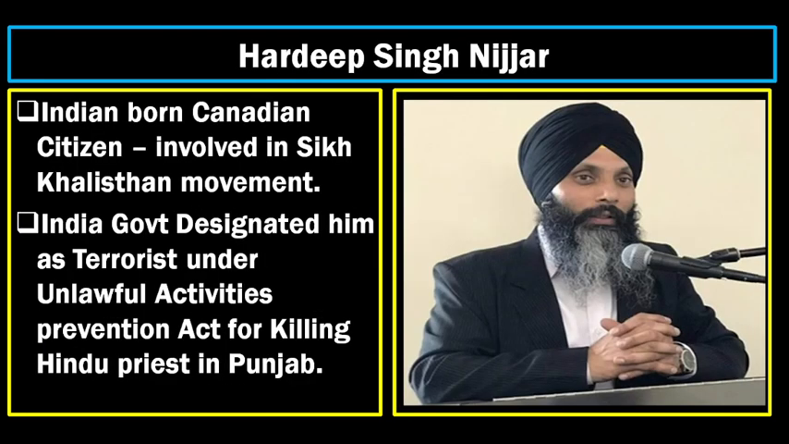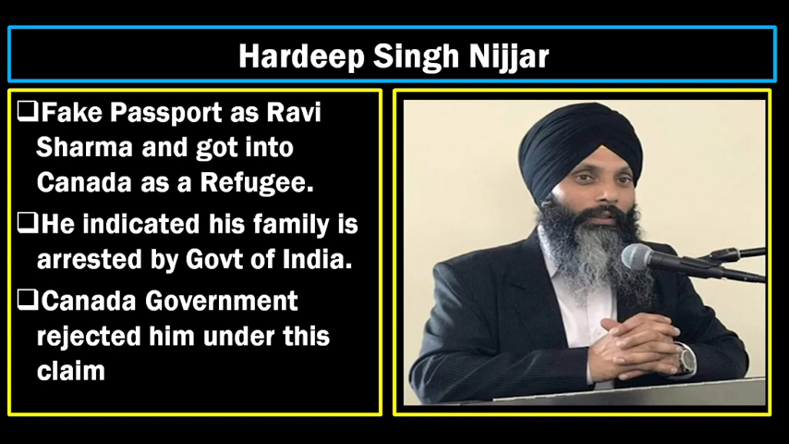And the third one is Hardeep Singh Nijjar. Who is he? He is the third reason which made India's relations with Canada bitter. He is a Canadian person who was involved in the Sikh Khalistan movement again. The Indian government called this person a terrorist because he used to kill Hindu priests in Punjab itself, and the Indian government declared him unlawful under the Unlawful Activities Prevention Act and designated him a terrorist also. And a bounty of around 10 lakhs has been placed on his name by the NIA.